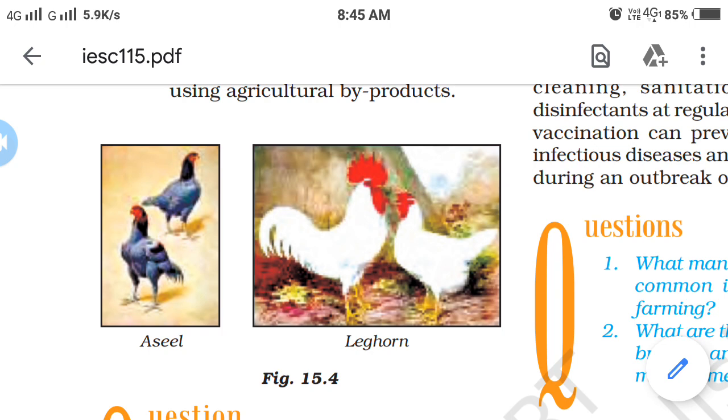For good production of poultry birds, good management practice is also important.